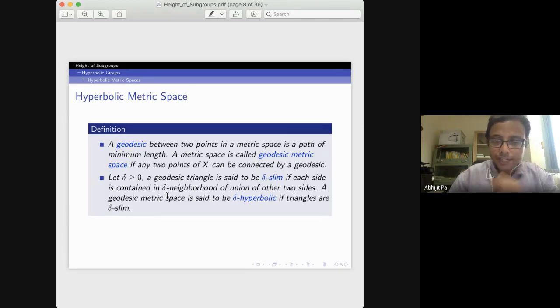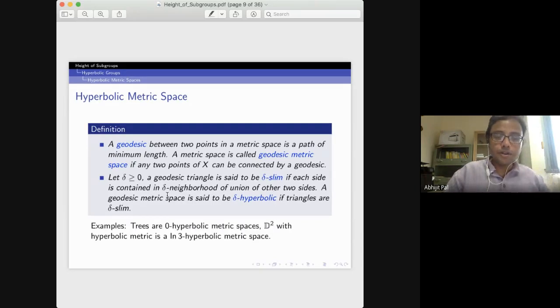Okay, so now what are examples of hyperbolic metric spaces? If you take a tree, a graph without any circuit, and you assign edge length 1, then any triangle will be a degenerate triangle.